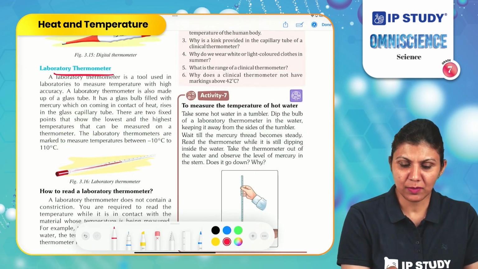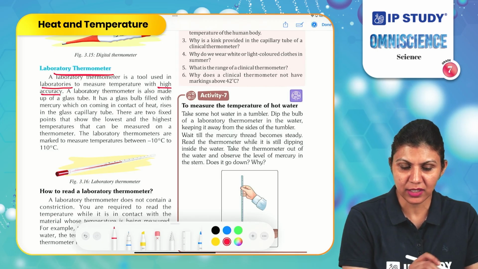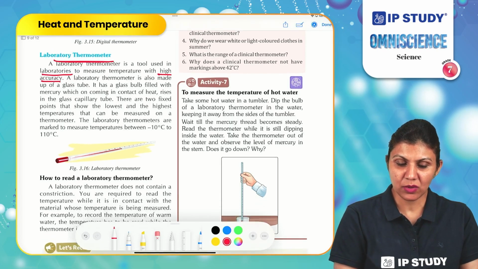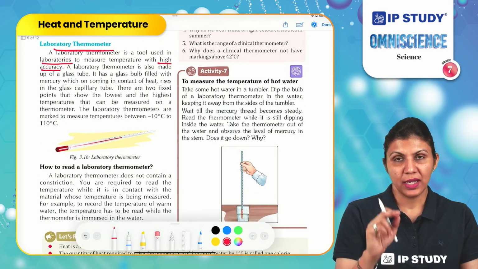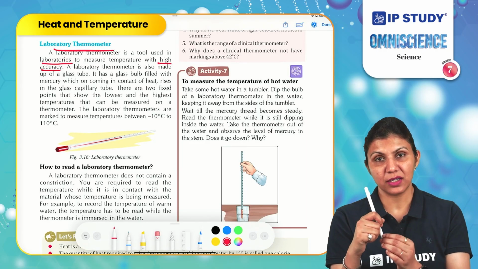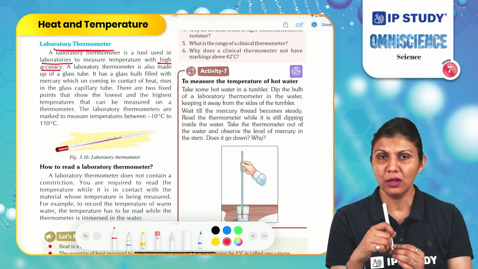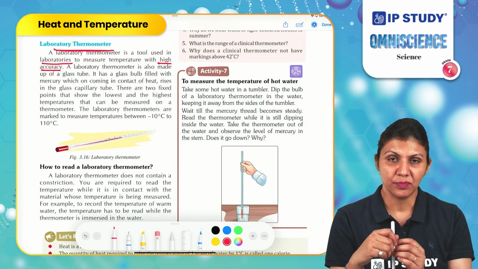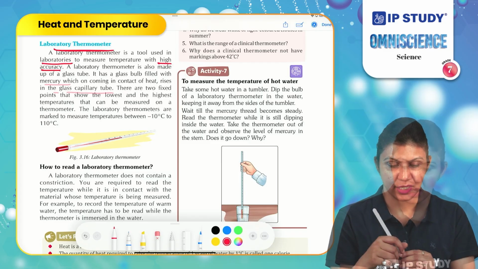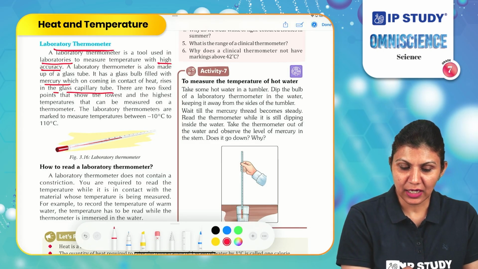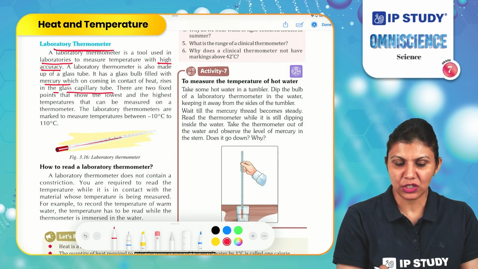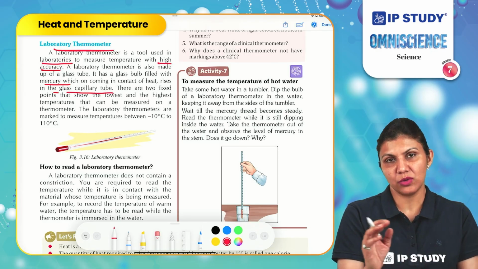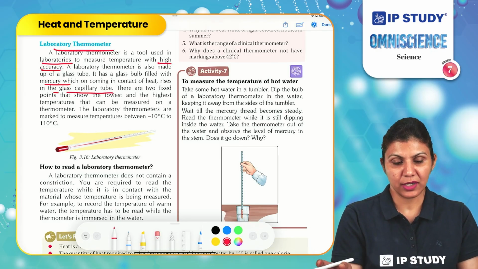A laboratory thermometer is a tool used in laboratories to measure temperature with high accuracy. The laboratory thermometer is also made up of a glass tube. It can have mercury or it can have alcohol to check the temperature of different objects. There are two fixed points that show the lowest and the highest temperature that can be measured using a laboratory thermometer.